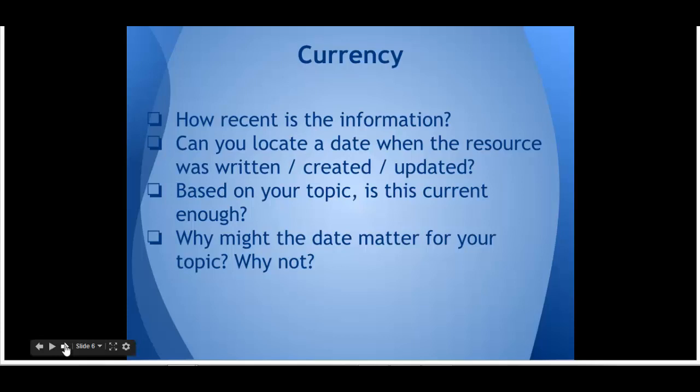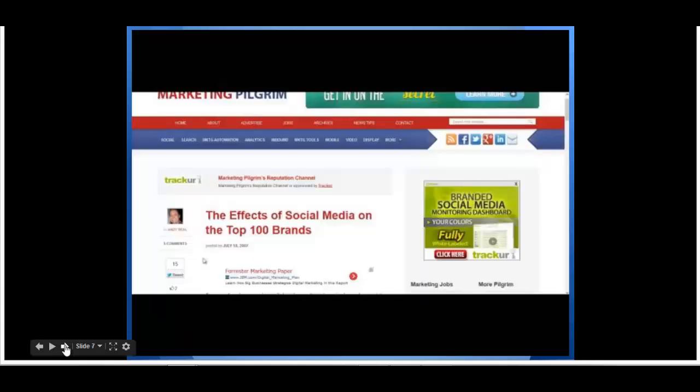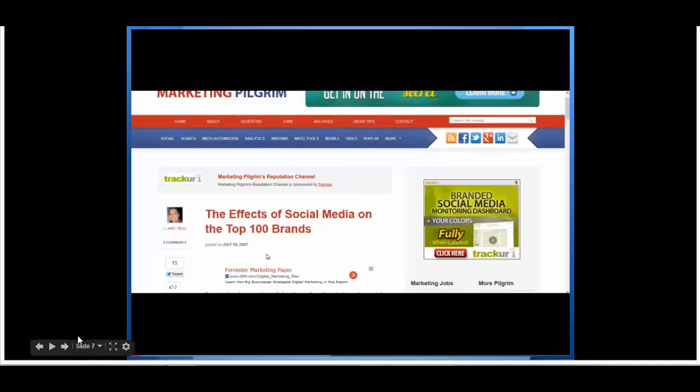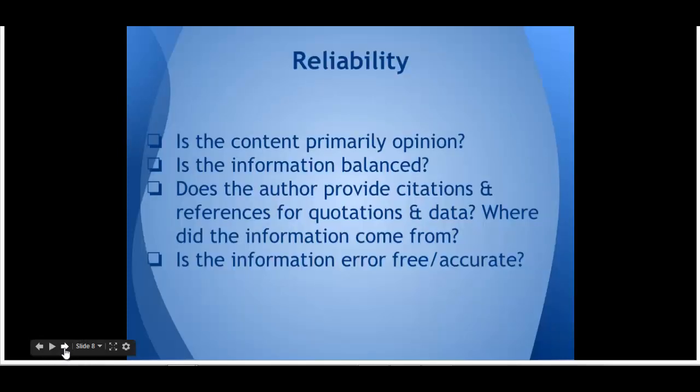In this example, you can clearly see that it comes from a blog, and on the right it says views, comments, and opinions. If you scroll down, you can also see that there are ads that are unrelated to the article. If you're researching social media, that might not be as current, as social media has changed in the past few years. This might not be the best source for you.